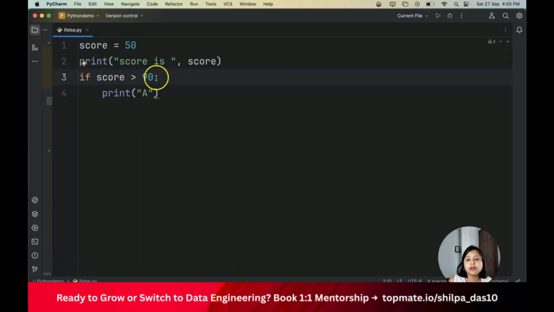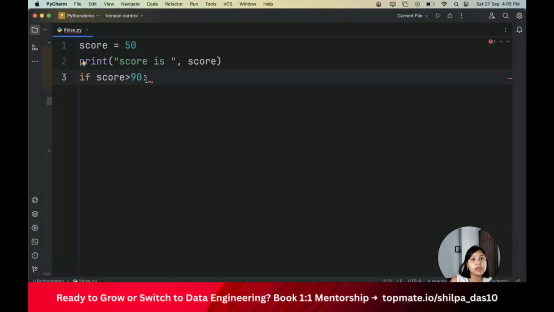Now, let me remove this and show you. I have talked about if score is greater than 90. If I put here score greater than 90, there is a red curly symbol here, right? This means that there is some syntax error. So after the if condition, I have to call an action. Let's say I want to print something. Then for calling an action, I'll put a colon here, right?